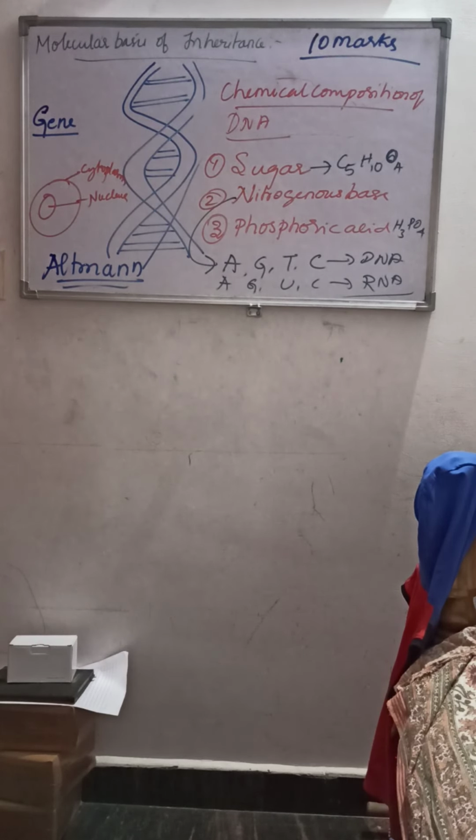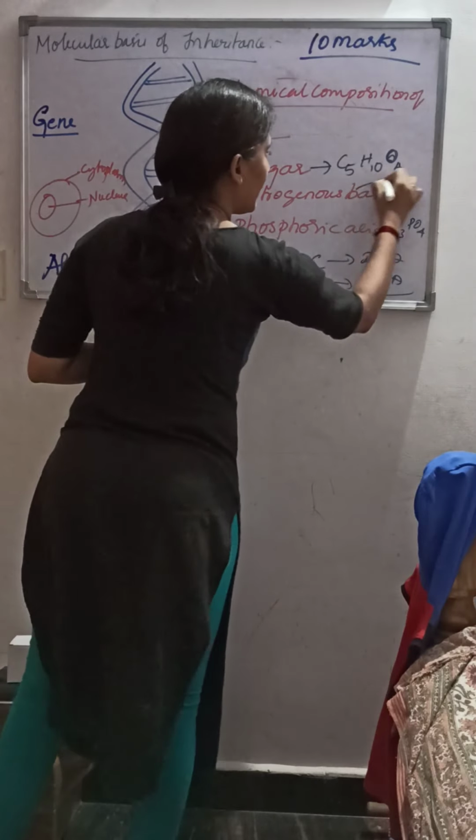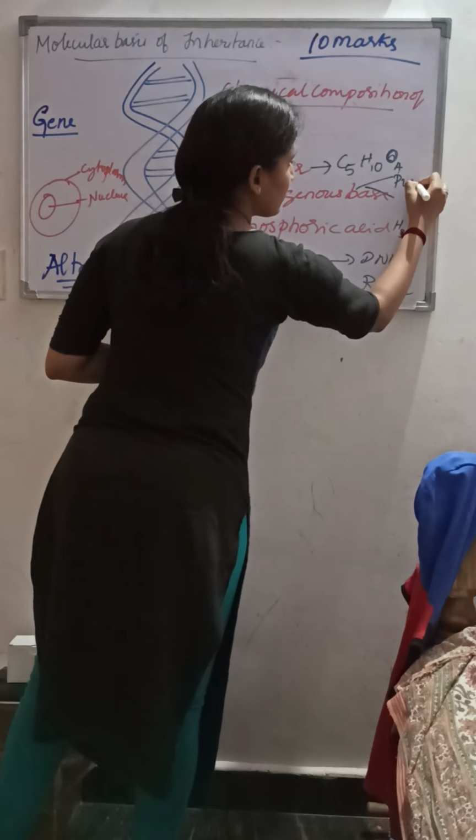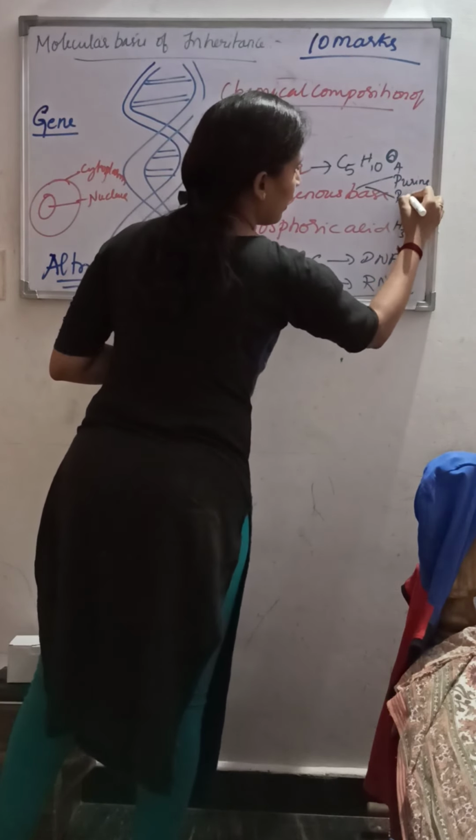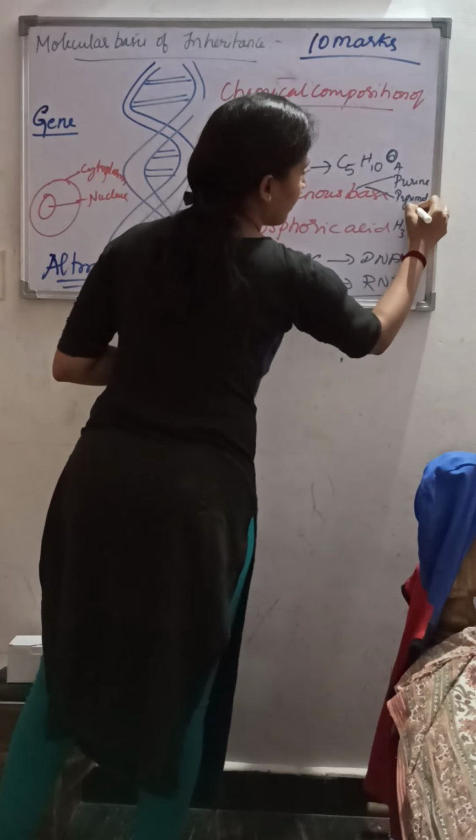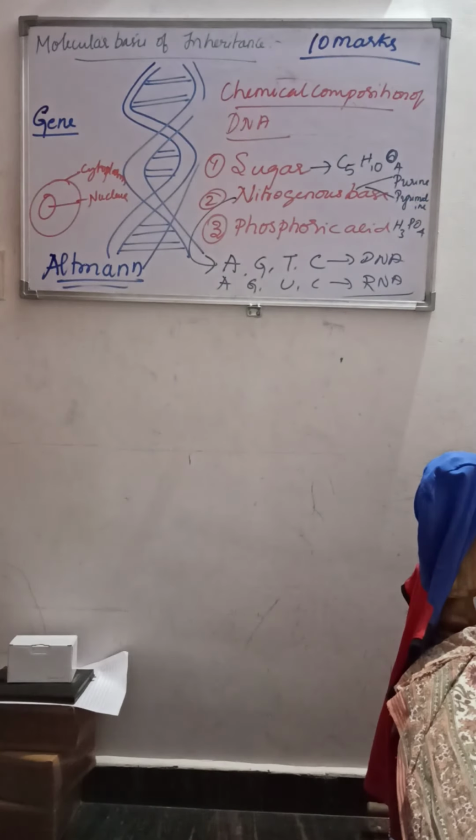So next is the nitrogenous base. As you know, there are 2 types of nitrogenous base: purine and pyrimidine.